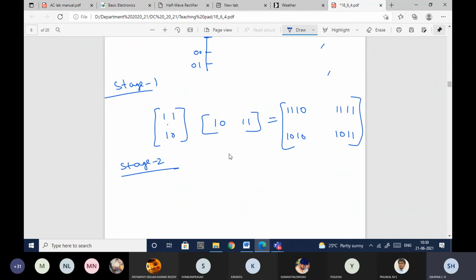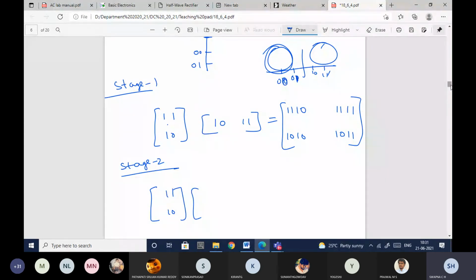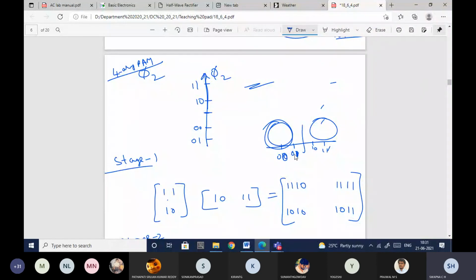Next, stage 2. Stage 2 in the sense I need to get it in the second quadrant. Okay, first quadrant I've got. Now I need to get it in the second quadrant. Second quadrant 1 1 1 0, and the other two, what are those? Here it was 1 0 1 1. Here it was 0 0 0 1. Right? 0 0 0 1. What was it? 0 0 0 0 towards the center point and 0 1 here.